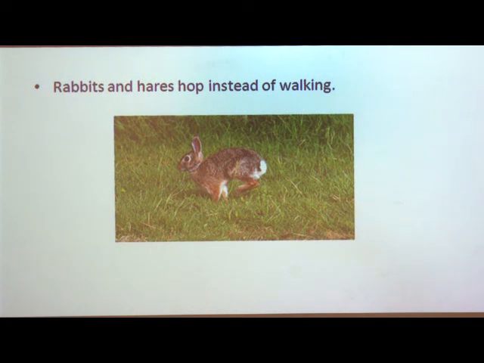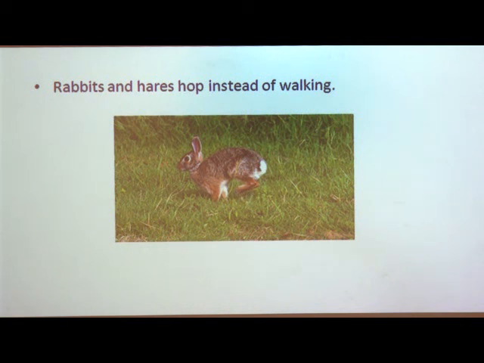And when you see these animals, you can see their hind limbs are stronger. See, this is the rabbit and these are its hind limbs, which are stronger and longer than the forelimbs, and which help them to hop on the land. So, that is why they can run fast or hop.